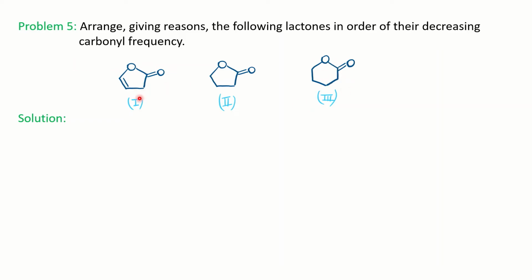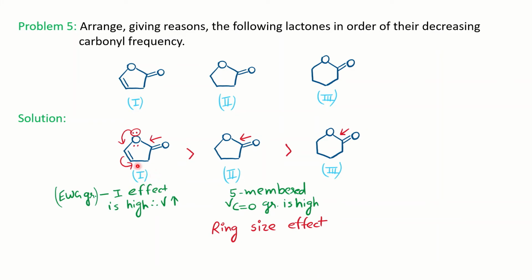Now if you compare structures 1 and 2, in structure 1 there is a resonance present here, right? So basically this OR group is acting as an electron withdrawing group, and an electron withdrawing group increases the strength of the carbonyl. Increased strength means the frequency should be high here. Further, you have a resonance present here, so the electron withdrawing effect will be more. In the other, you have a normal electron withdrawing effect. So the highest is for structure 1, then for 2, and then for the third.